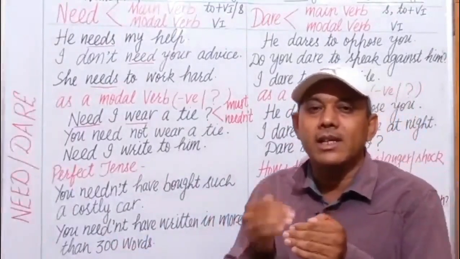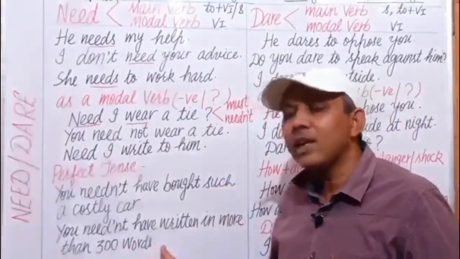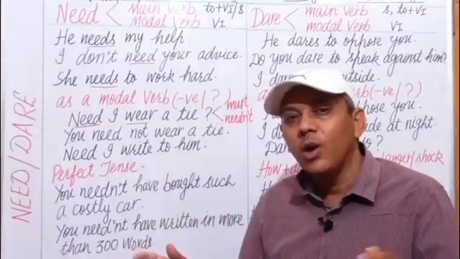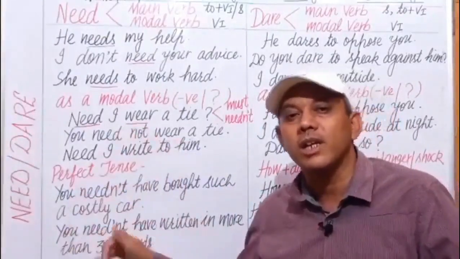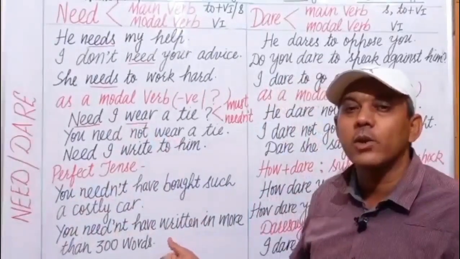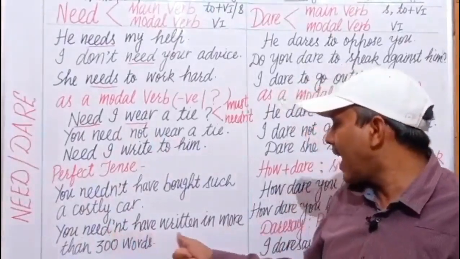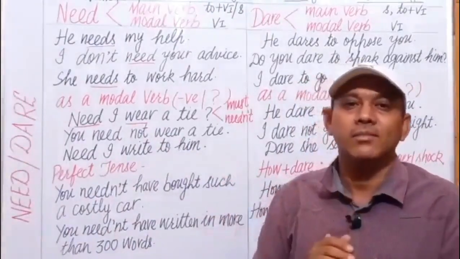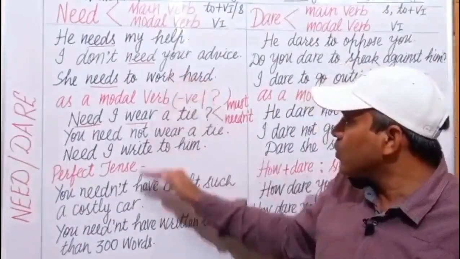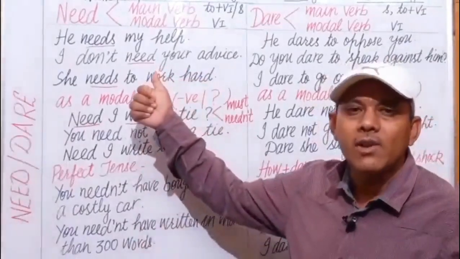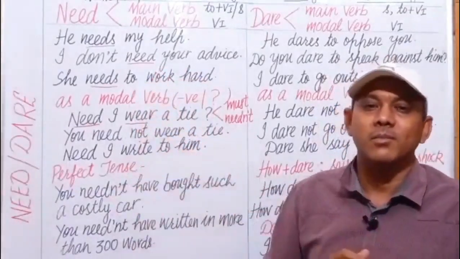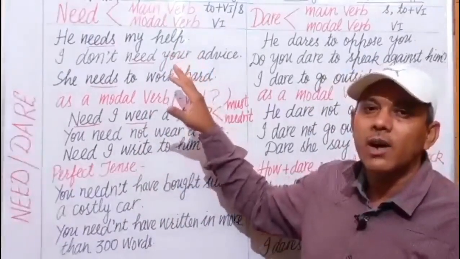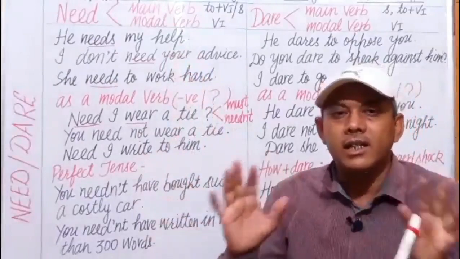मान लीजिए हम किसी एग्जाम में, किसी पेपर में एक ऐसे लिखवाते हैं इन 300 वर्ड्स. उसने लिख दिया इसको 500 वर्ड्स में और उसकी वजह से उसके 3-4 क्वेश्चंस छूट गए. तो उसके बाद मैं उसको एडवाइस दे सकता हूं कि you needn't have written in more than 300 words. It is the wastage of time. In this way, we use need as an ordinary verb and as a modal verb. I hope the difference between the use of ordinary verb and modal verb is clear to you.